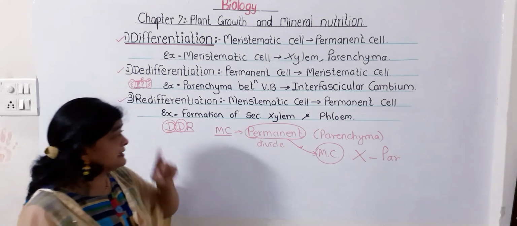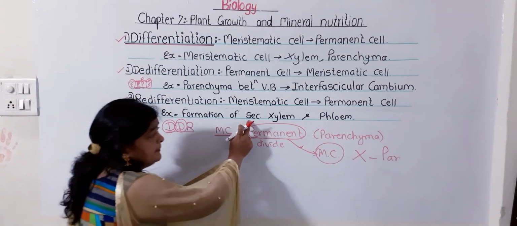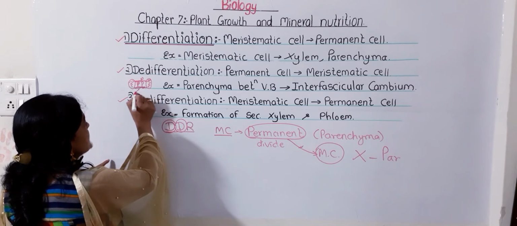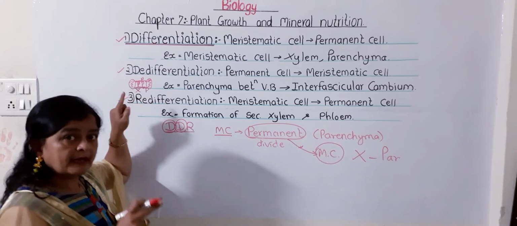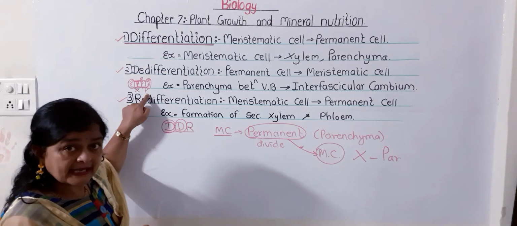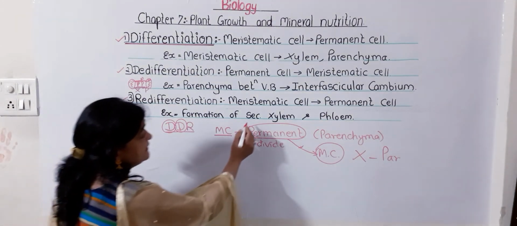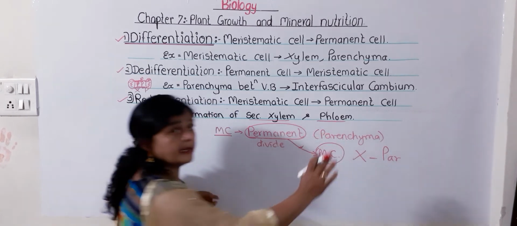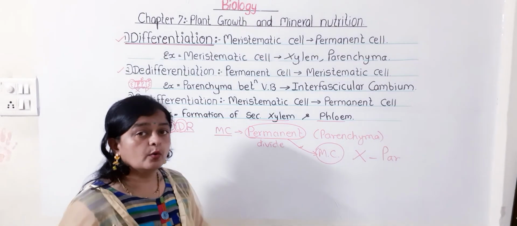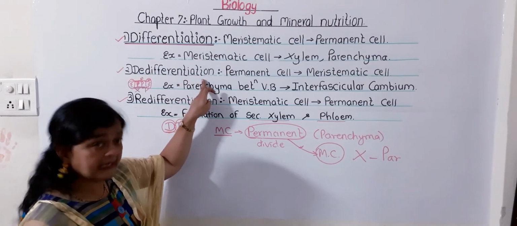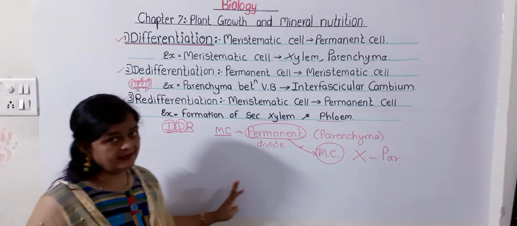Again we'll consider one example. If the interfascicular cambium is there, this cambium forms xylem and phloem. This xylem and phloem, formed by the meristematic cell, again loses its capacity to divide, forms the secondary xylem and phloem, becomes permanent and starts doing its own function. So here I have explained to you differentiation, de-differentiation and redifferentiation.